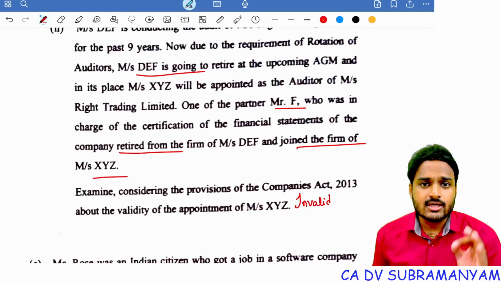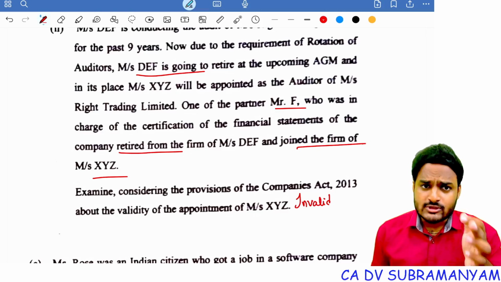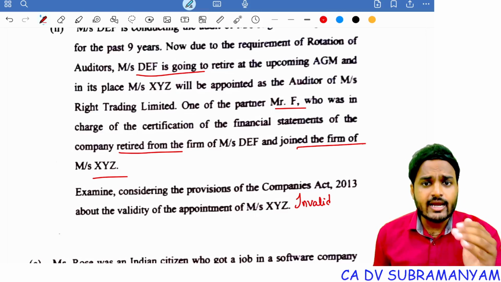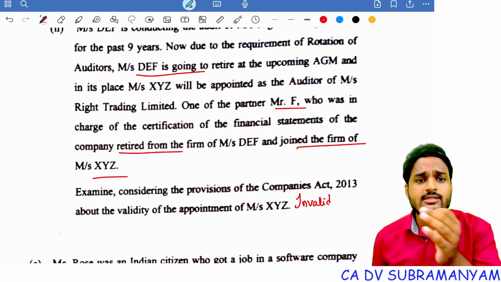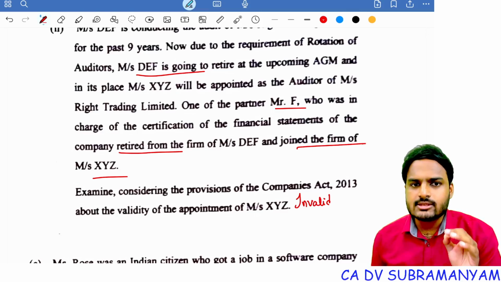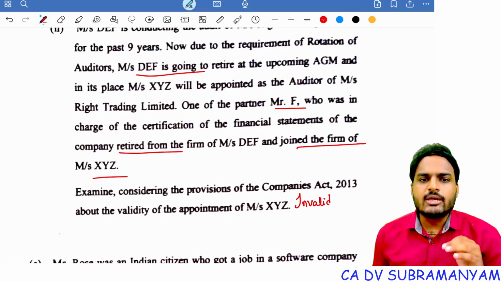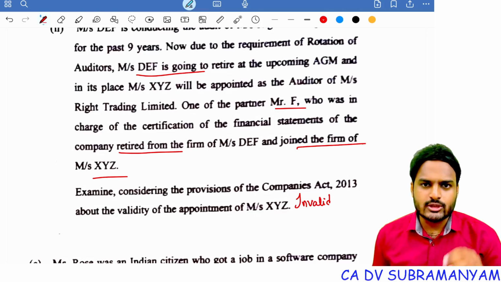The reason is Mr. F is a partner in DEF. Of course, he retired, I agree with you. He retired and he joined the firm XYZ. The moment he joins XYZ, XYZ also gets disqualification. XYZ can't be appointed for the next 5 years. During the cooling period of 5 years, XYZ is disqualified.